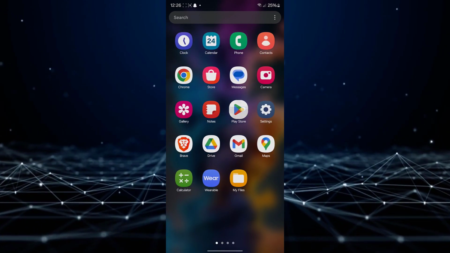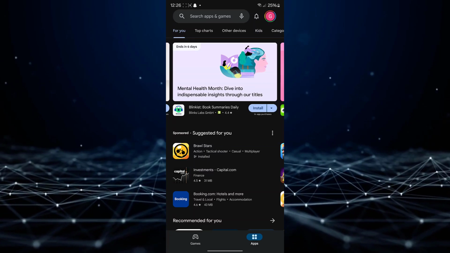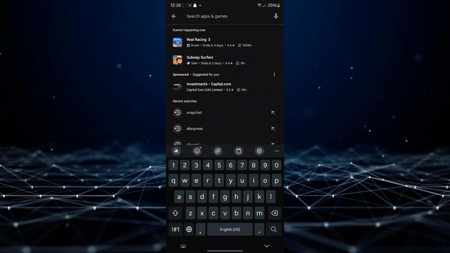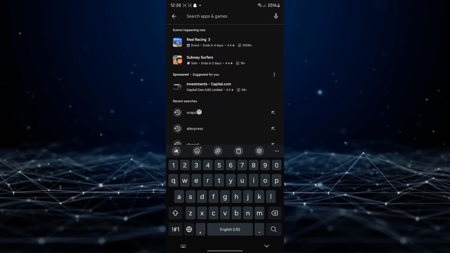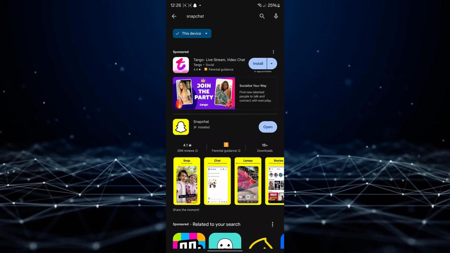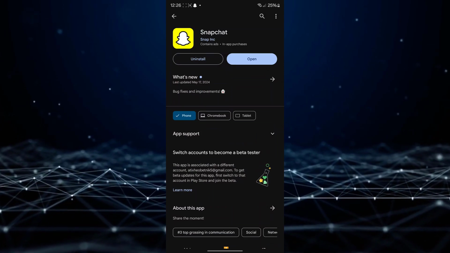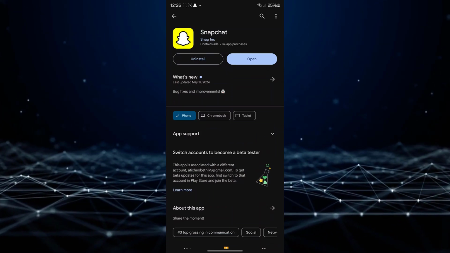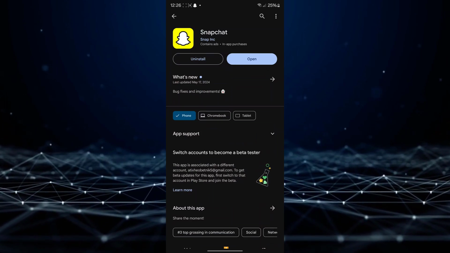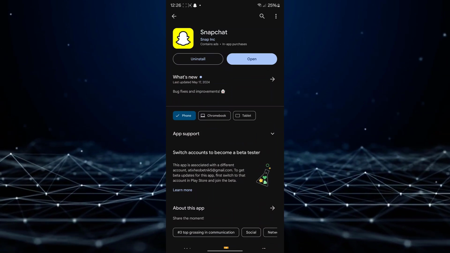To do this, access the Play Store, tap the search bar, type Snapchat, and look for the Update button. If an update is available, tap on it. This action will rectify any bugs associated with notifications and Snapchat. Let's proceed to the next method.